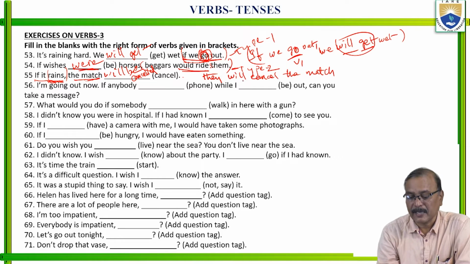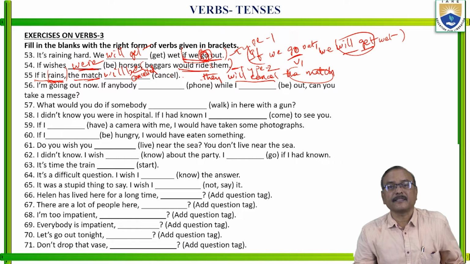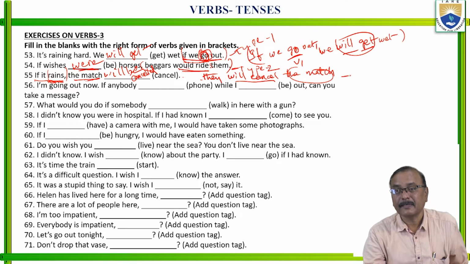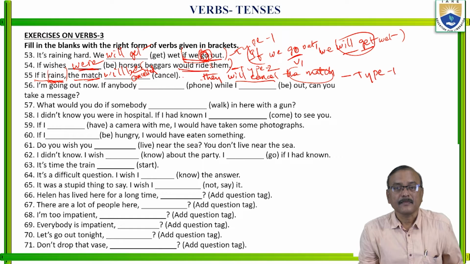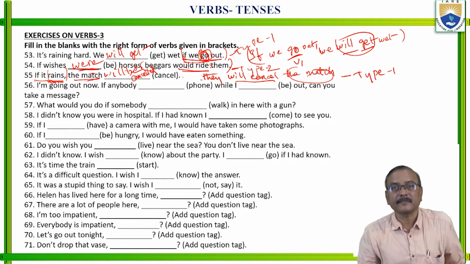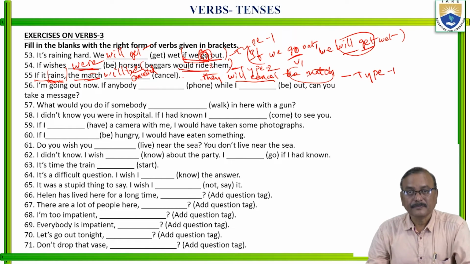If you bring this object to this side and the subject to this side, the match will be cancelled by them. So this is also type 1. They will cancel the match. The match will be cancelled.